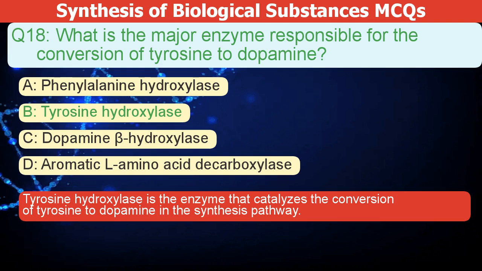The correct answer is B. Tyrosine hydroxylase is the enzyme that catalyzes the conversion of tyrosine to dopamine in its synthesis pathway.